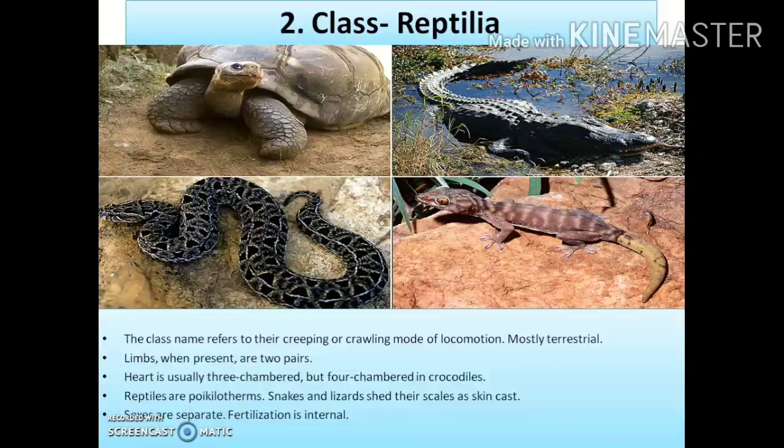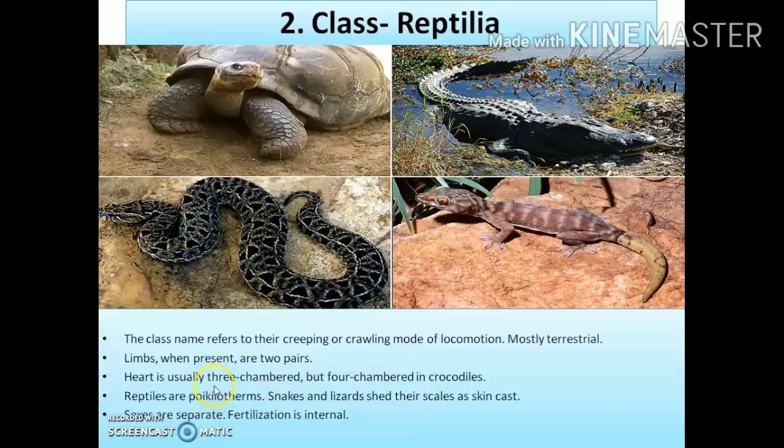The limbs, when present, are of two pairs. In some reptiles, the limbs or appendages are not present. For example, the snakes lack limbs, right? Is there any leg in the snakes? No. That means the snakes lack limbs, while the other reptiles generally have two pairs of limbs. Two pairs of limbs means four limbs.